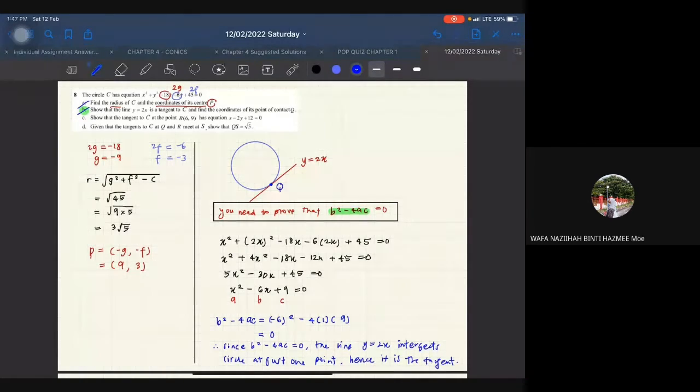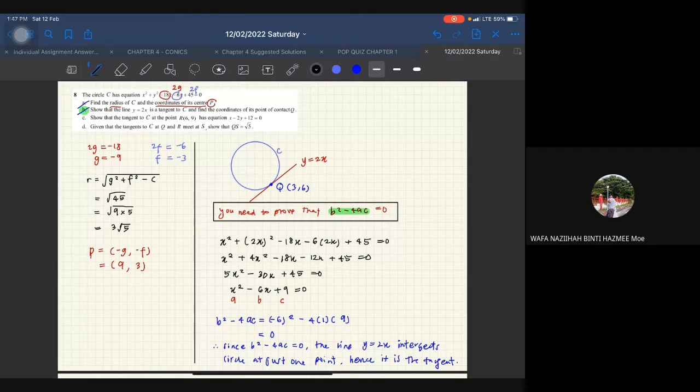We call the circle C. And the coordinate of Q, if you have found it, you will get 3, 6.